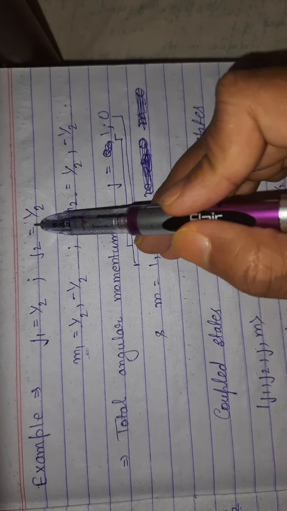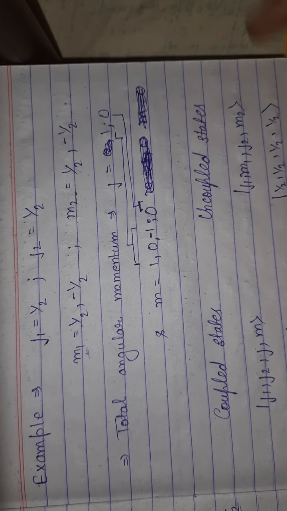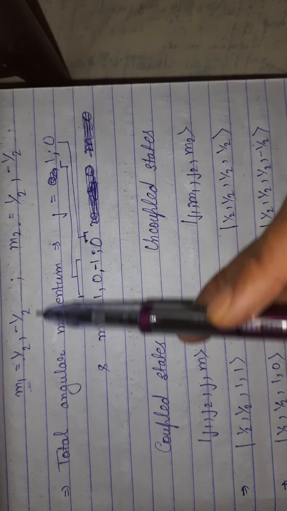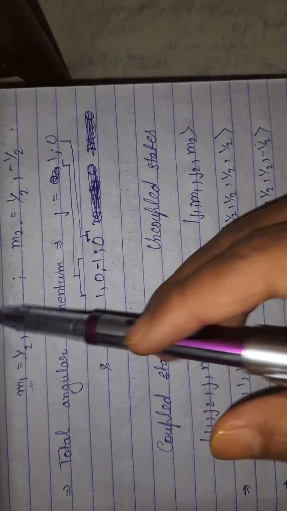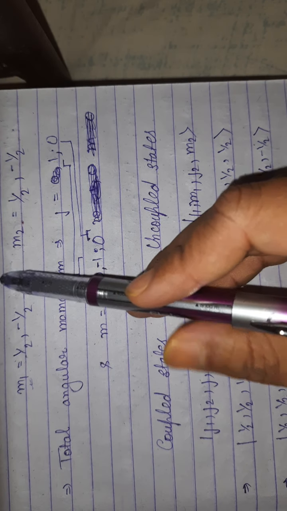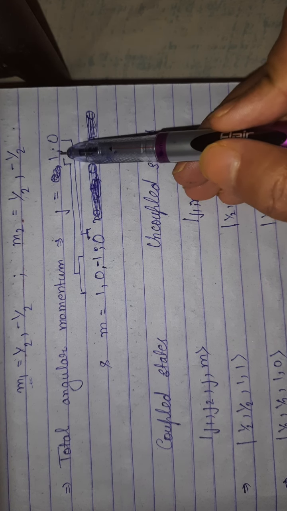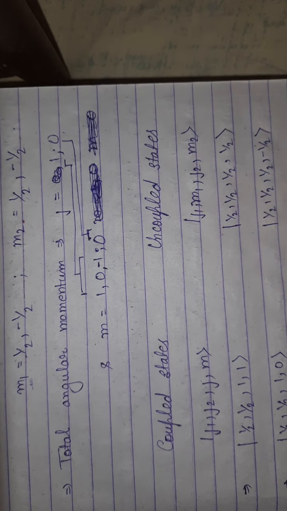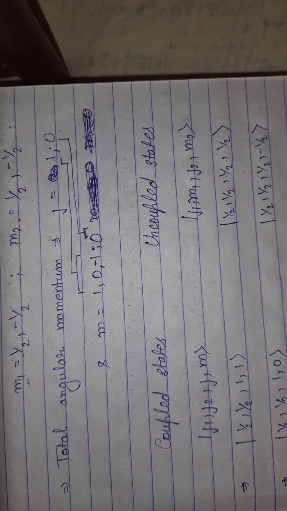Similarly, M2 can be plus minus of J2. Now moving on, a total angular momentum. What will be the total angular momentum? J is equals to J1 plus J2, comma, J1 minus J2. So it can be only 1 or 0. Now we have J is equals to 1 and J is equals to 0.